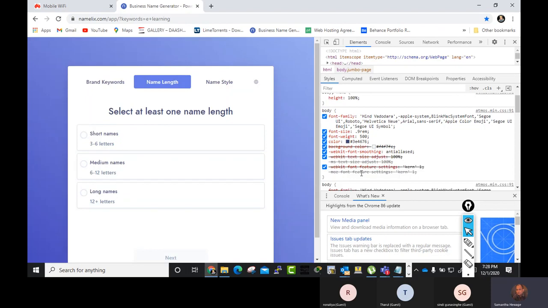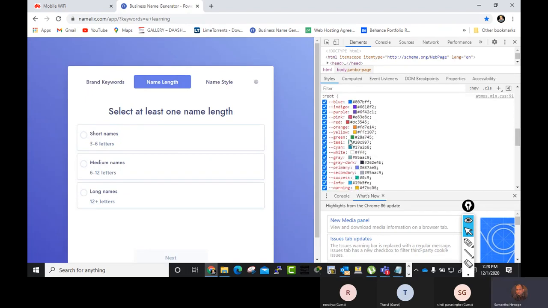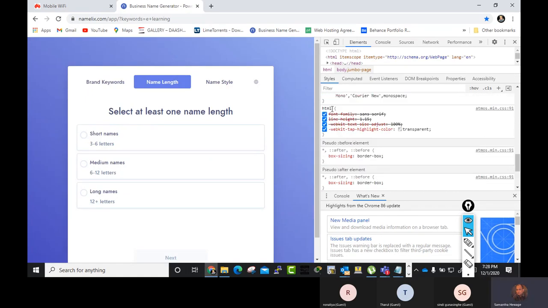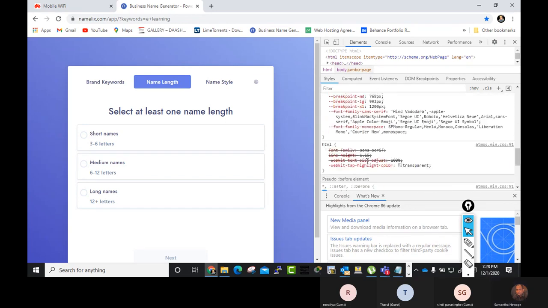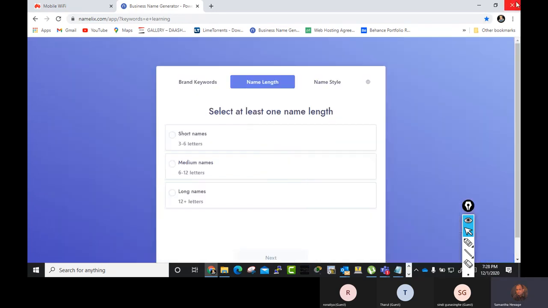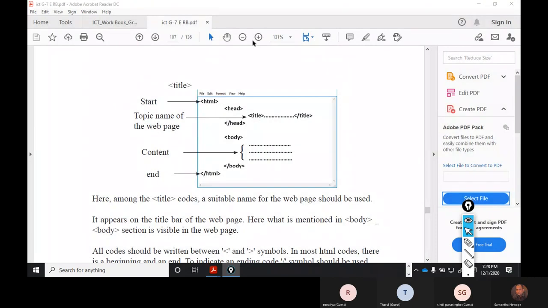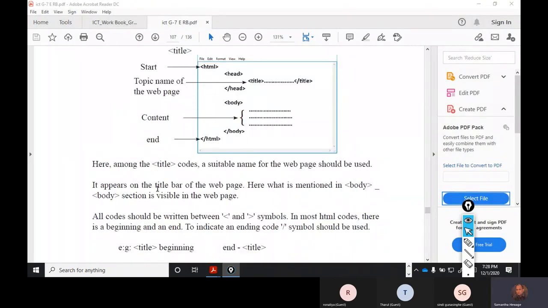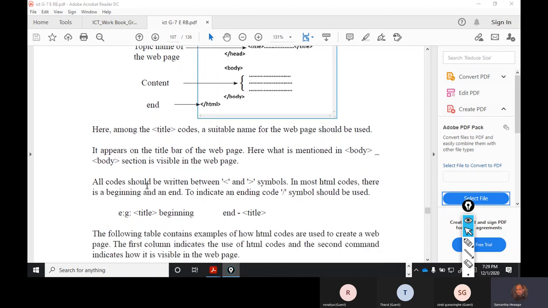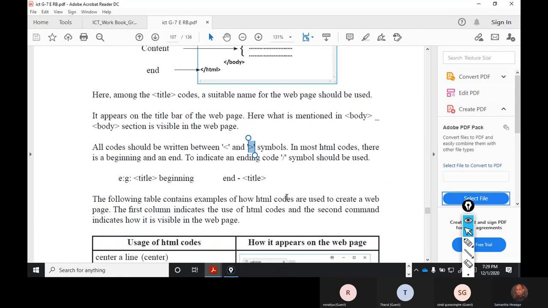So under body, what are the features? This is HTML start, something like that. It appears on the title bar, here is the mentioned body. All code should be written between these, under the greater than and less than signs. How do you end the tag? You have to end the tag with a slash.